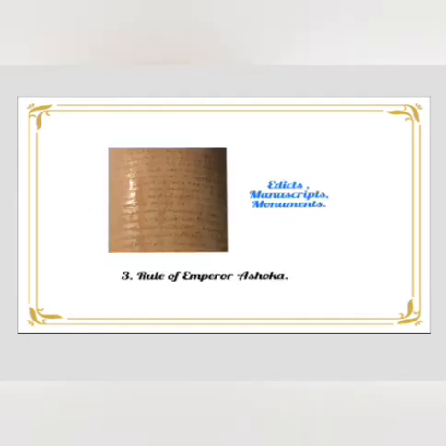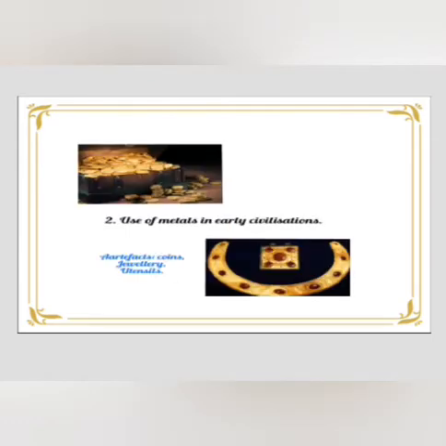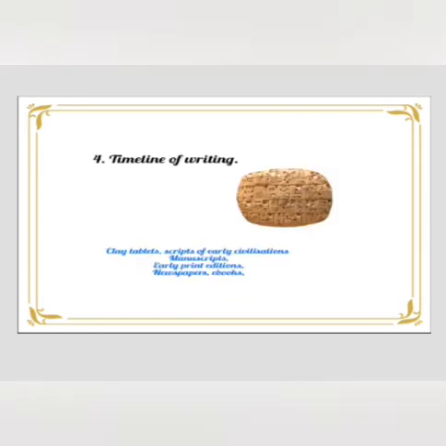Answer is edicts, manuscripts, monuments. Third one, use of metals in early civilizations. Artifacts, coins, jewelry, utensils. Fourth one, timeline of writing.